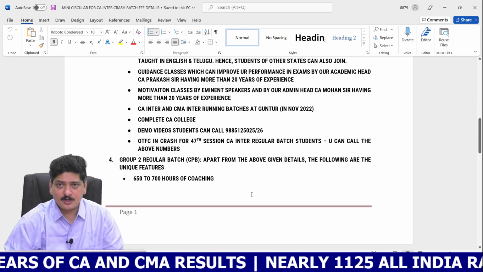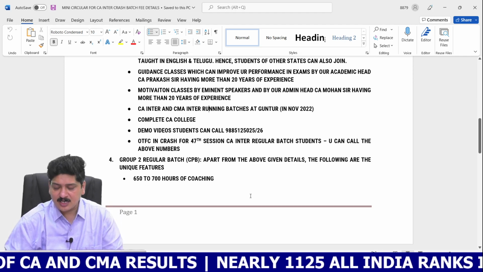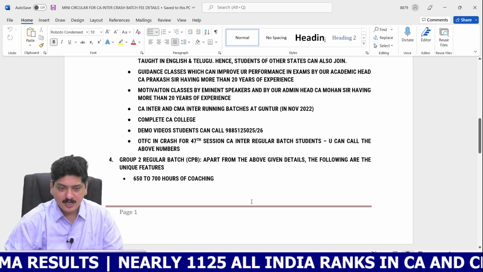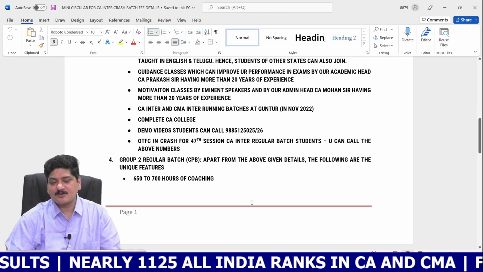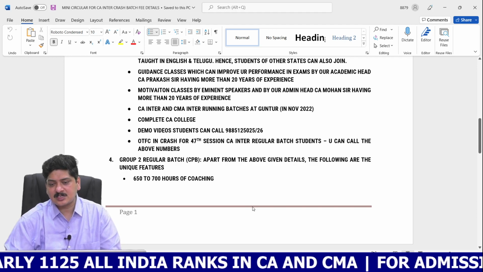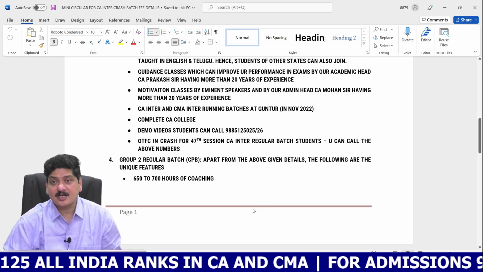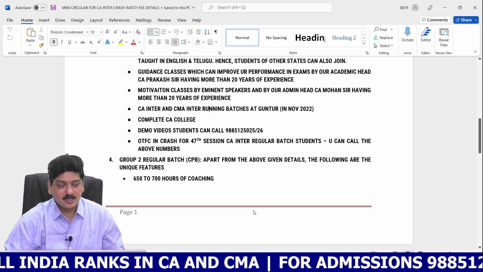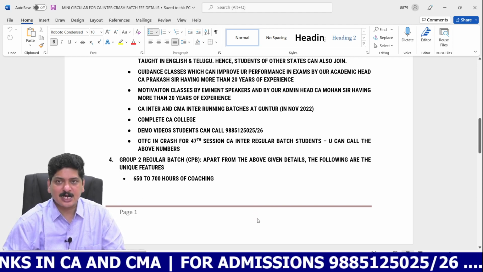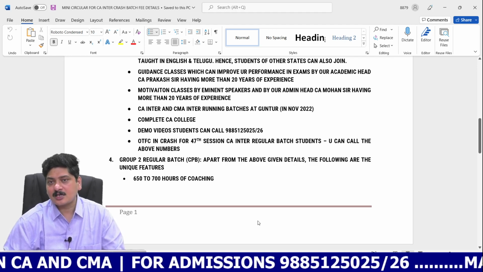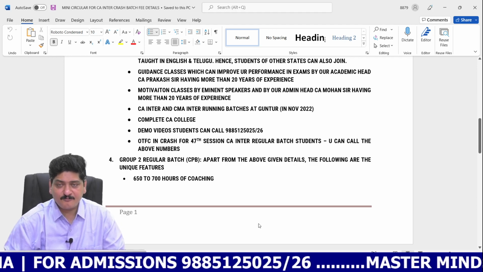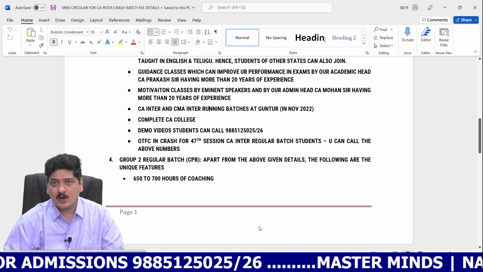And coming to the OTFC, one time free coaching. My dear students, I'd like to tell you the details of this OTFC, one-time free coaching, for the CA Inter 47th session regular batch students of either Guntur or any of our branches. See, if you are from SSP1 or SSP2 or SSP3, SSP stands for single step program, then you are eligible for either Group 1 or Group 2 crash batch coaching free of cost. This is called one-time free coaching.